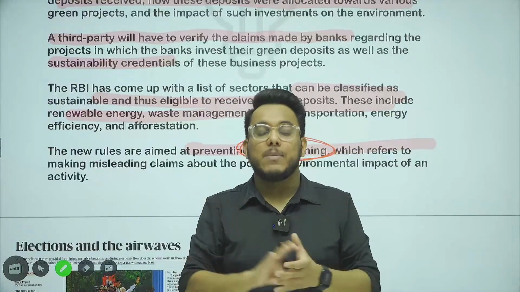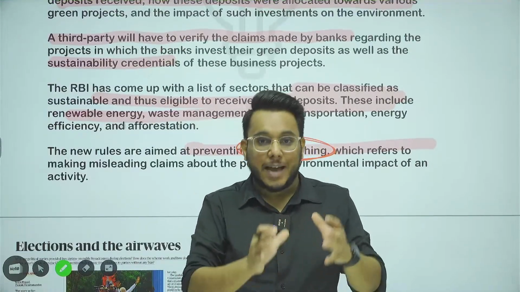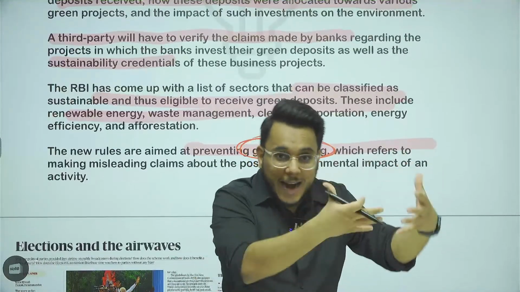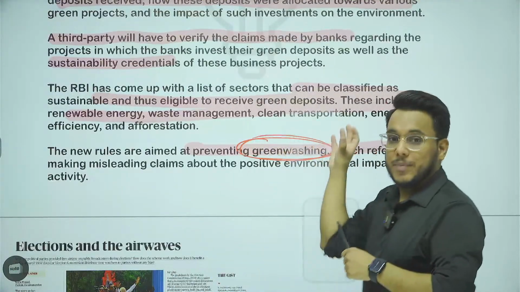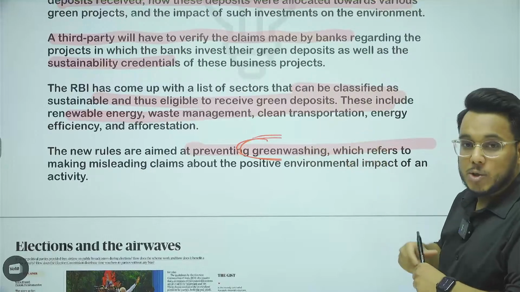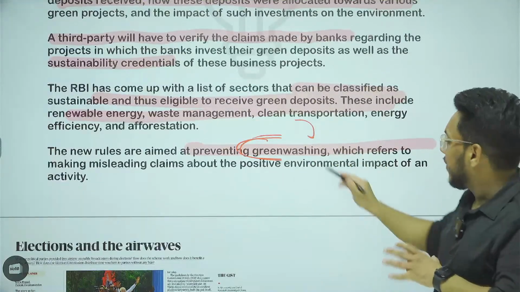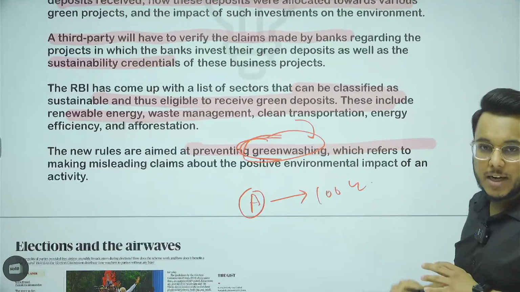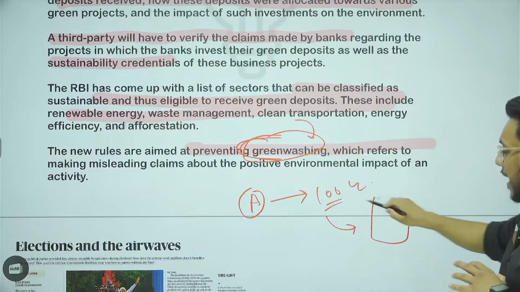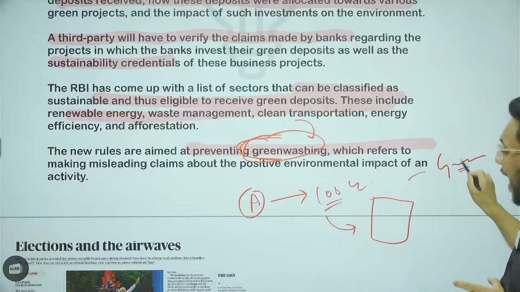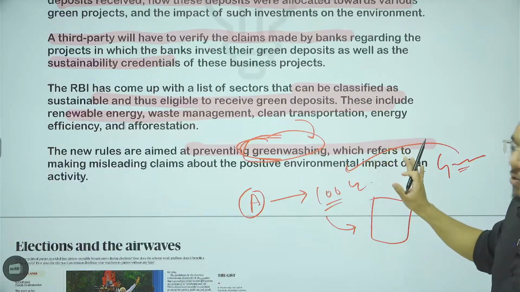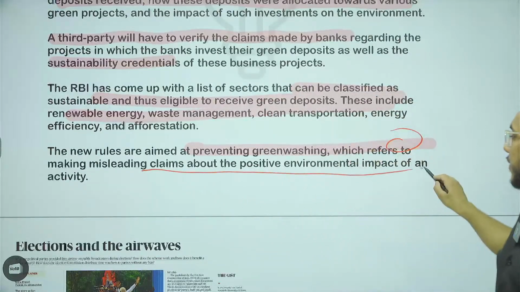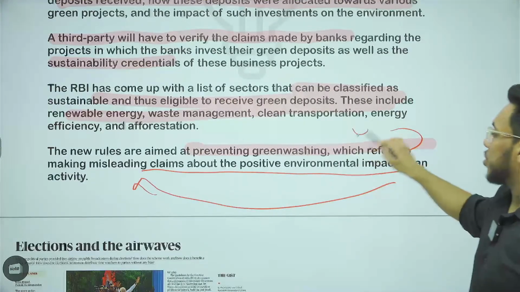Today consumers have become really conscious. They want to ensure that the products they are consuming do not have a harmful impact on the environment. So to attract these kinds of consumers, greenwashing, that is misleading advertisements, is being shown. So basically, for the money that is going into projects, there should not be greenwashing. For example, a company took a loan of 100 crore rupees from the State Bank of India and says that our production process is a green production process, but actually their production process is not green. So what is greenwashing? It refers to making misleading claims about the positive environmental impact of an activity. Thus greenwashing should not happen.